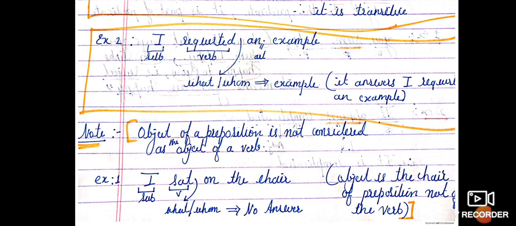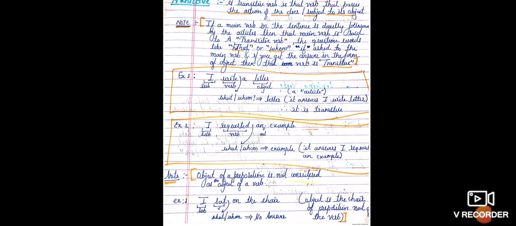We always have a preposition like on, with, before, between following the verb. Whenever a preposition follows the verb, it is said to be an intransitive verb.